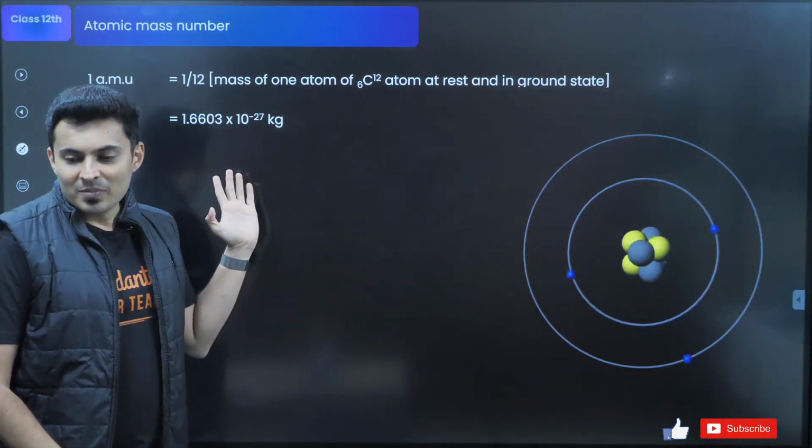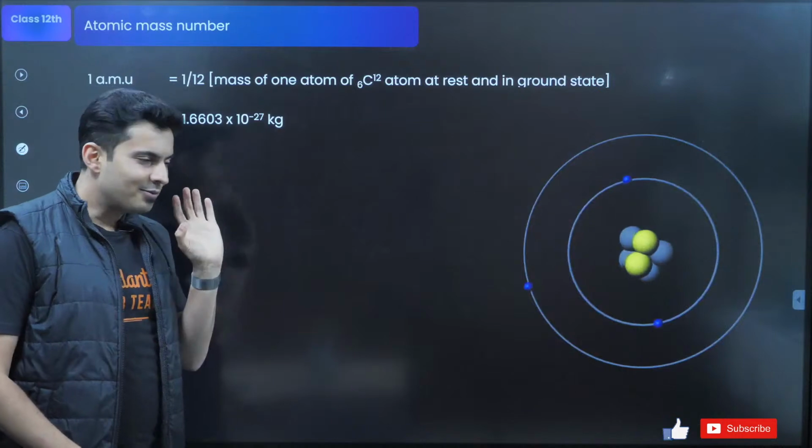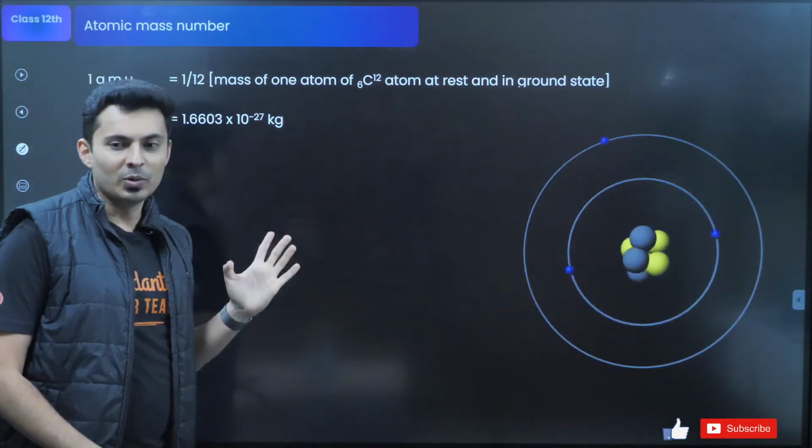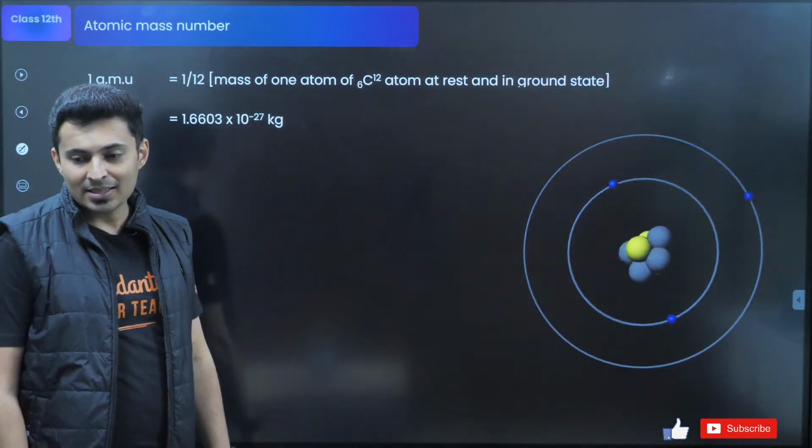Guys, quickly tell me, is this mass very close to the mass of proton and neutron? Yes or no? Yes, definitely, Swayam.